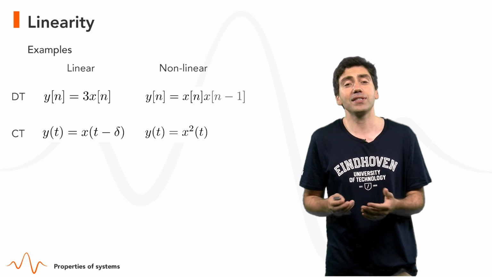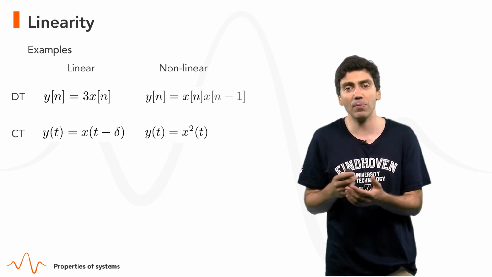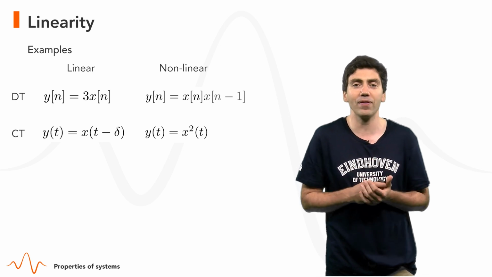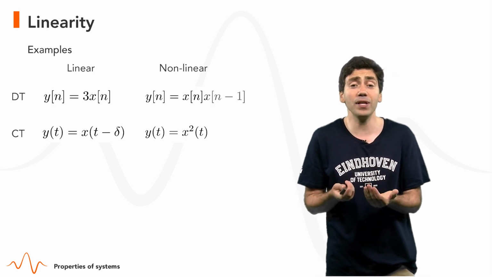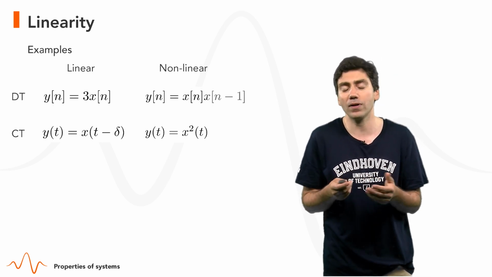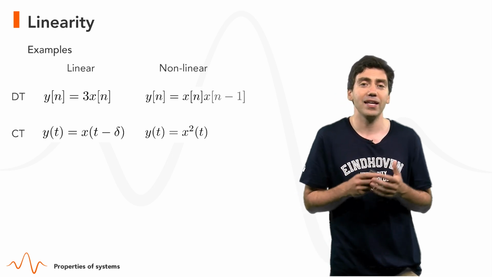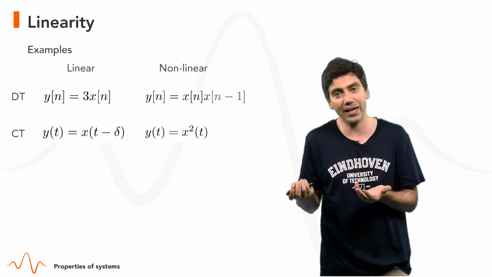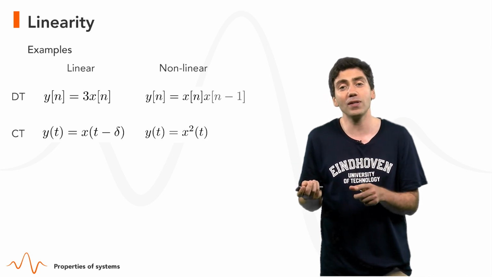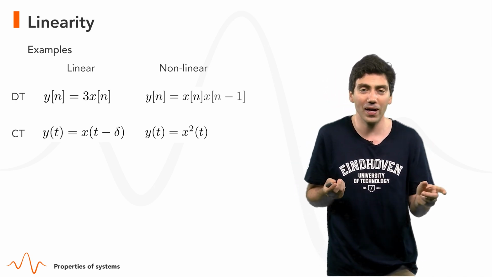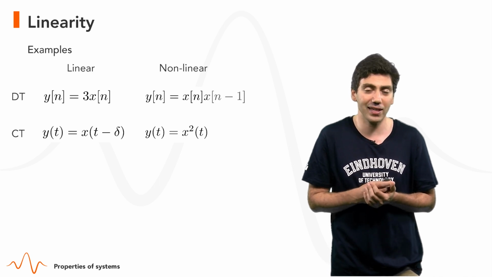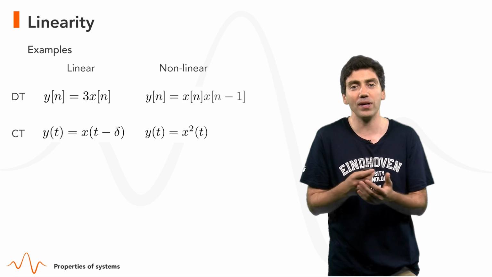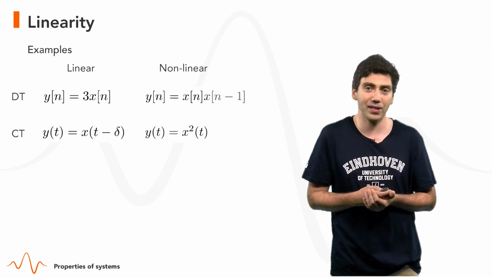Examples of nonlinear systems in discrete time are, for instance, a multiplication between x of n and x of n minus 1 that gives us y of n. It's nonlinear because, for instance, if I apply, let's say, 5 times x of n, I'll get 25 times x of n times x of n minus 1, which is not 5 times y of n for the original signal. In continuous time, for instance, the power is also an example of a nonlinear system.